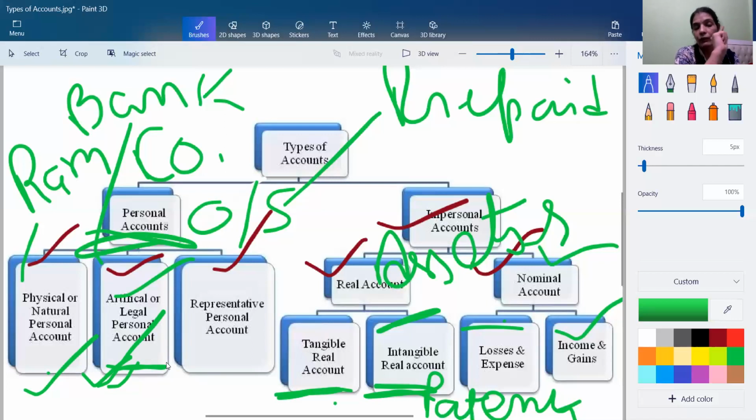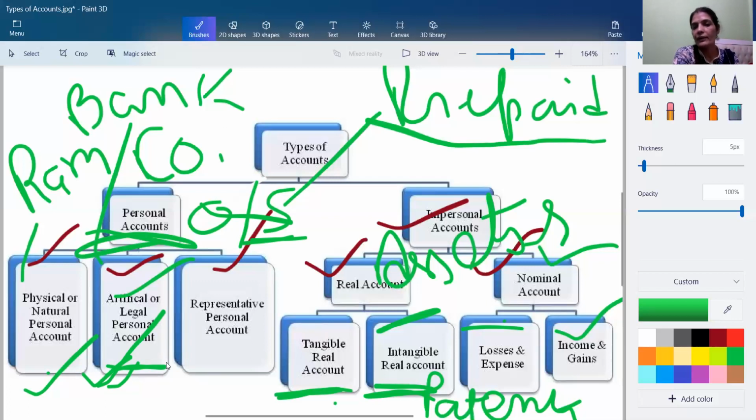So we are not going to treat bank under assets, we treat bank account under the artificial persons account. We also have representative accounts, which include outstanding salaries, outstanding rent, outstanding interest, dividend, and prepaid.